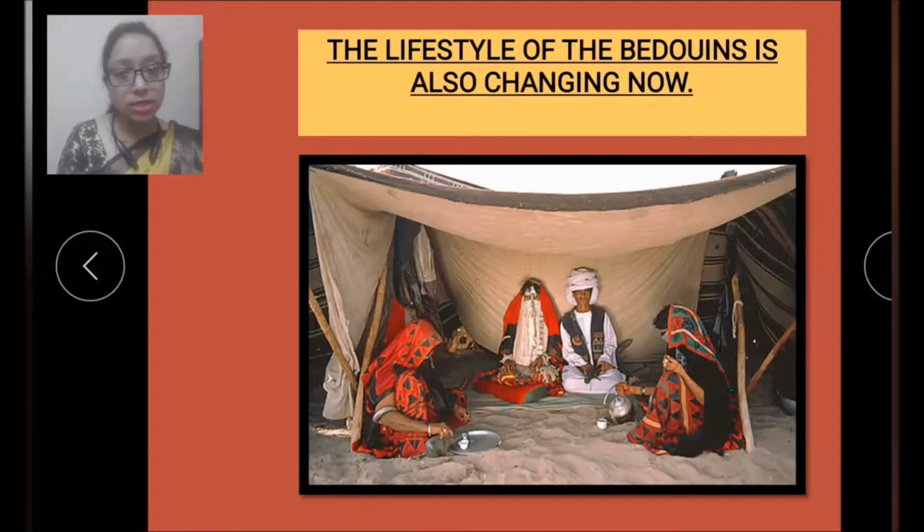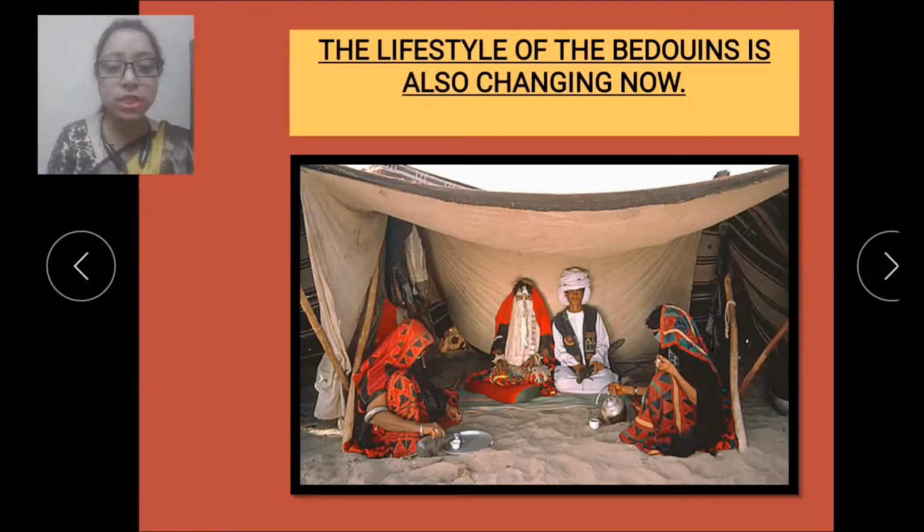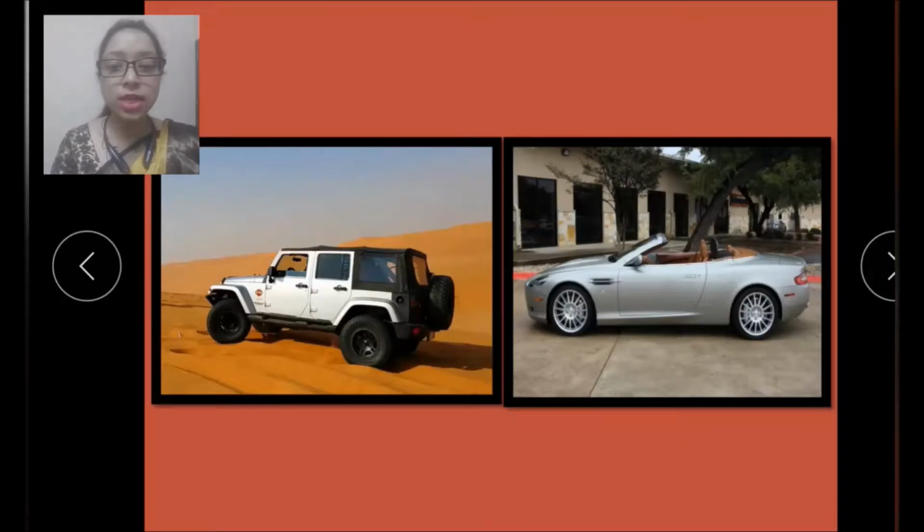So this is the family of a Bedouin and they are inside their tent, and this picture is also given in your book in chapter number 7. Now let's see next. So here you can see how the Bedouins have now changed and now they are using jeeps and cars to move around.